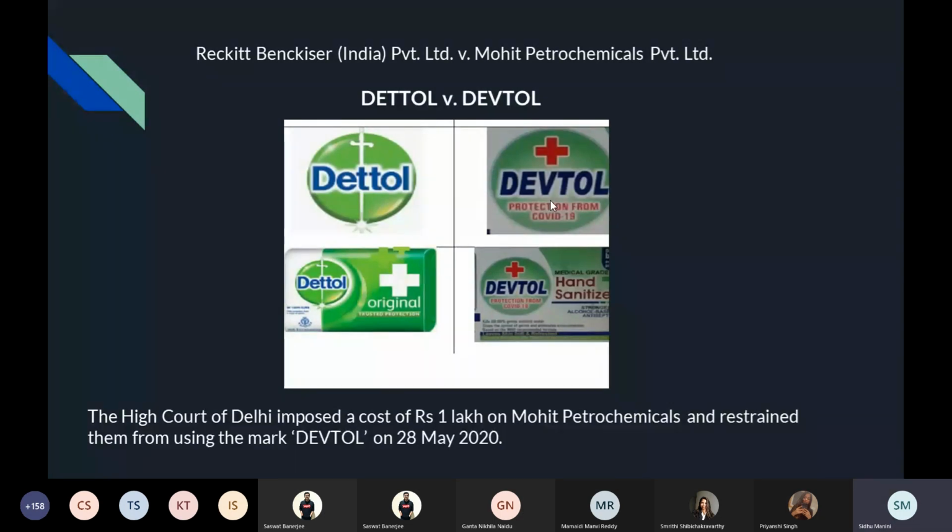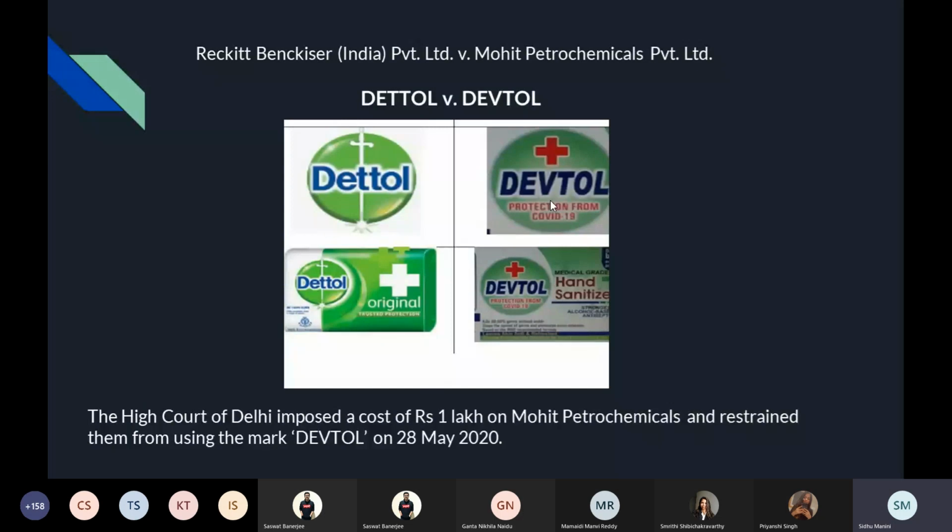So the defendants started creating soaps and hand sanitizers under the name Dettol. And if you see, even they have used a cross that Dettol uses, only the color is the difference. They have used the same color combination of green and white. Even the color with which they have written Dettol is similar to the blue shade that Dettol uses. And in the pictures that are below, you can see that Dettol is in a circle, green circle, and so is Deftol. So they are deceptively similar because their trade dress and the trademark both are the same. They are both deceptively similar.